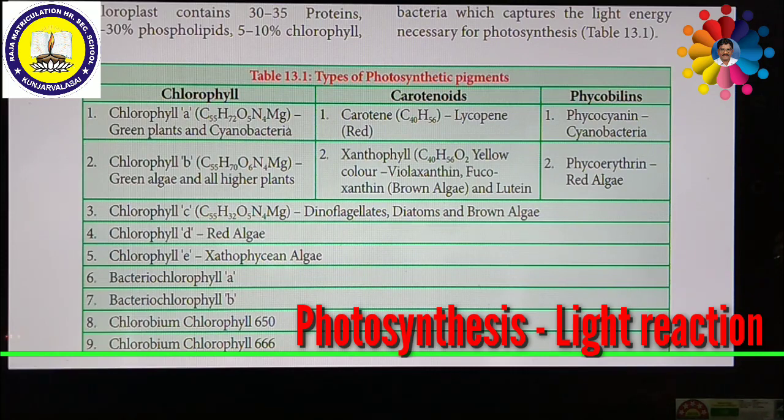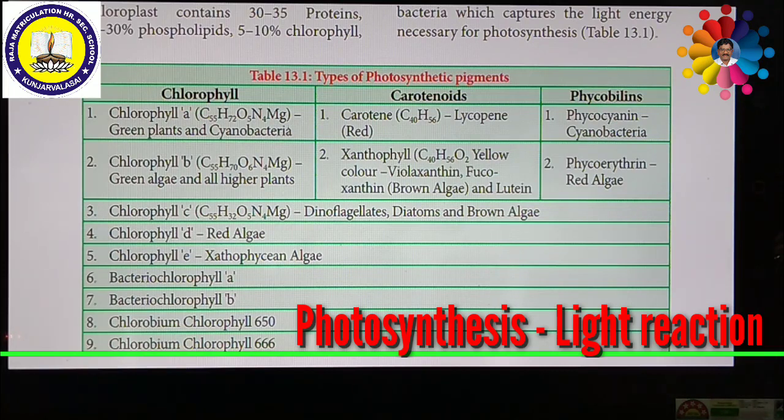Among these pigments, chlorophyll A is the primary pigment because it is the reaction center of photosynthesis. All the remaining pigments are called accessory pigments. Here chlorophyll A traps the sunlight and converts it into chemical energy. The remaining pigments support the role of chlorophyll A. That is why chlorophyll A is the primary pigment which acts as the reaction center, and all other pigments act as accessory pigments, trapping solar energy and then transferring it to chlorophyll A.